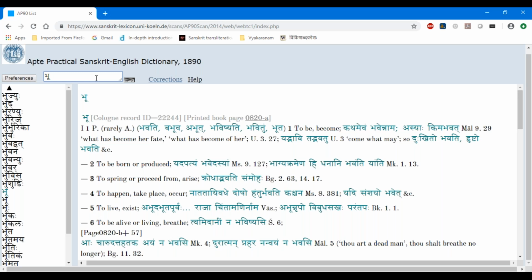Only in kartari prayoga. Only in karmani it's not there, I think. But I am not very sure about it. I can think about it and come back to you. But as much as possible, don't ask me grammar questions. I am not an expert in that. You can ask whoever is teaching you grammar.